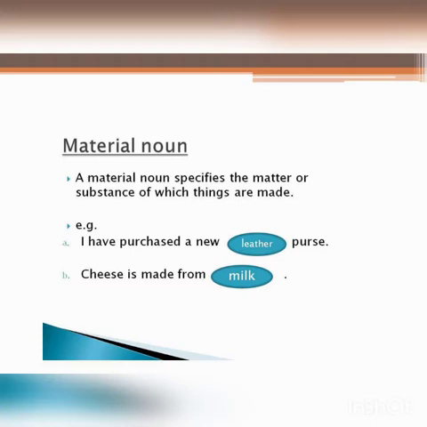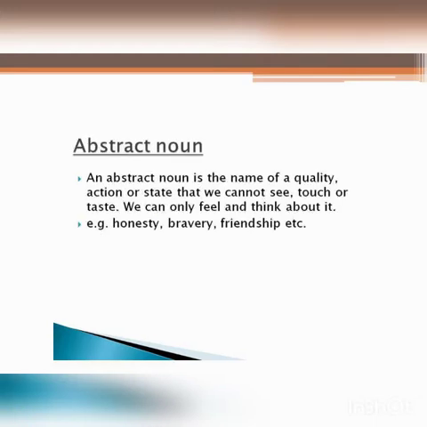And at last we will discuss abstract noun. An abstract noun is the name of a quality, action or state that we cannot see, touch or taste. We can only feel and think about it, like honesty, bravery, friendship, love. They all are the examples of abstract noun.